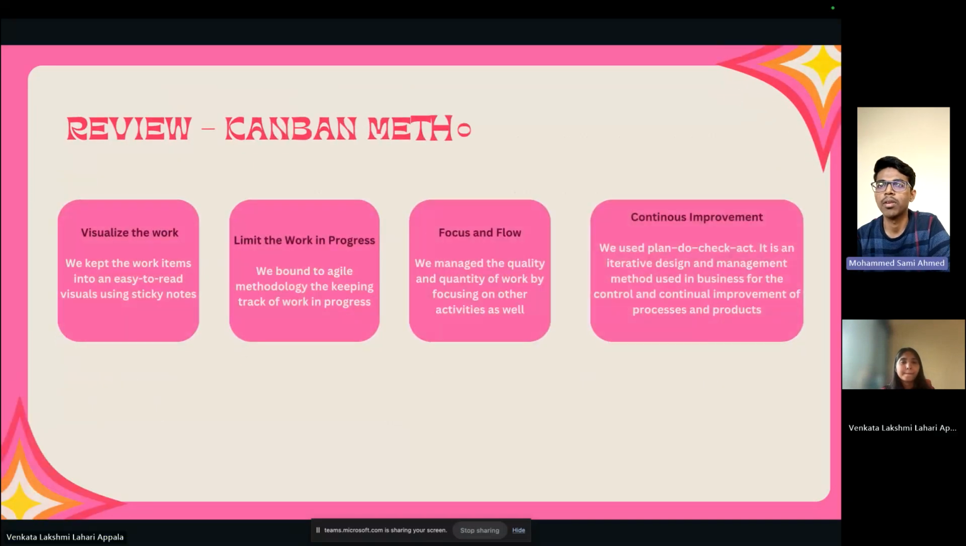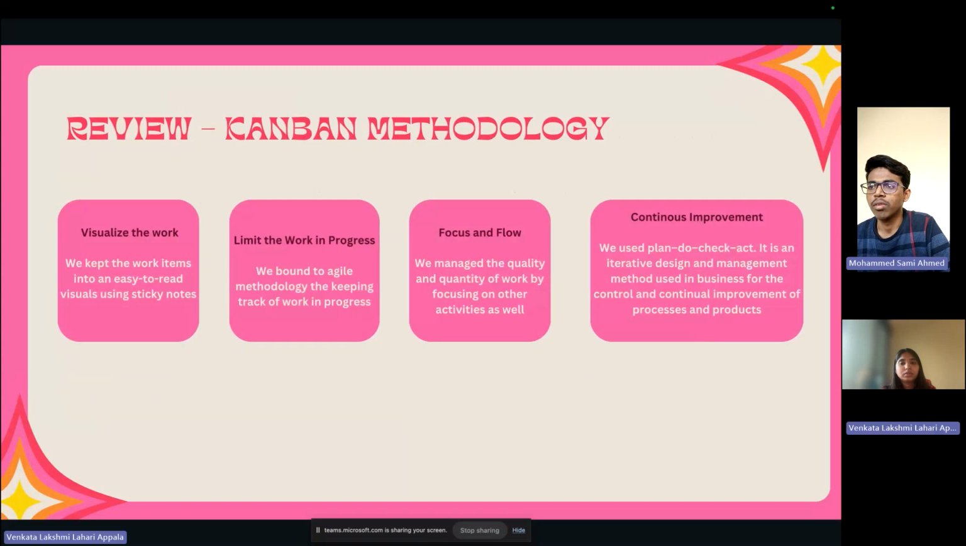Coming to the Kanban methodology, we utilized sticky notes. Whatever points we had, we wrote them on sticky notes, and we did the work one by one. We also limited the work in progress. We bound ourselves to the agile methodology to keep track of the work in progress. We also focused on flow. We managed the quality and the quantity of the work rather than focusing on other activities.